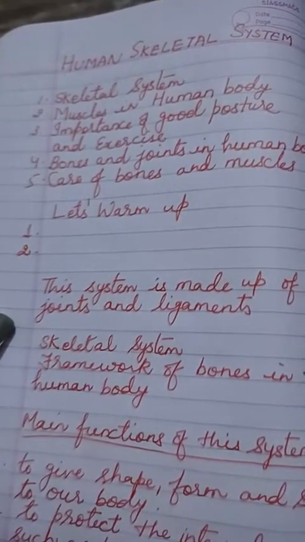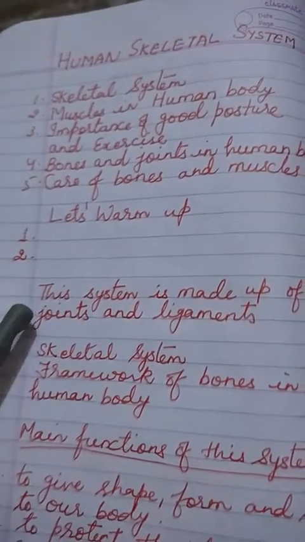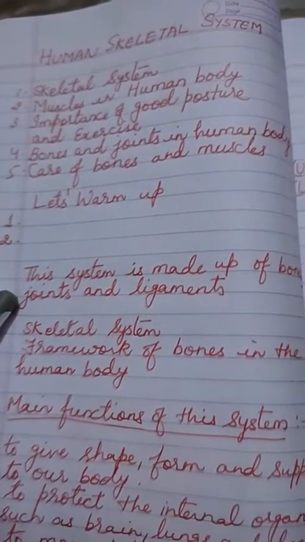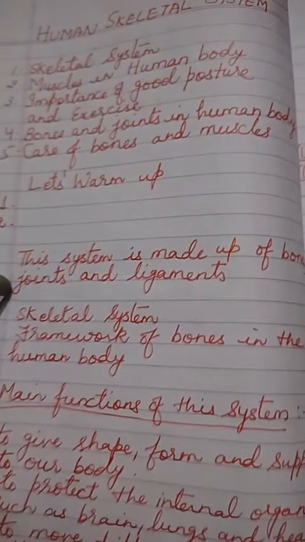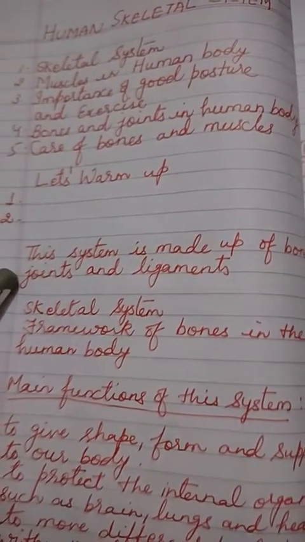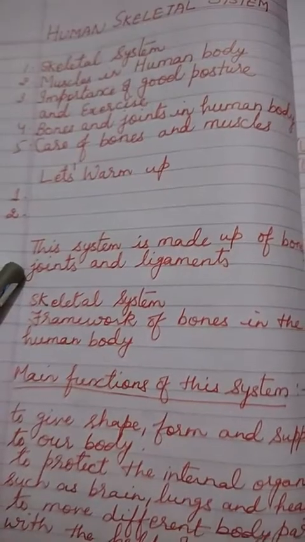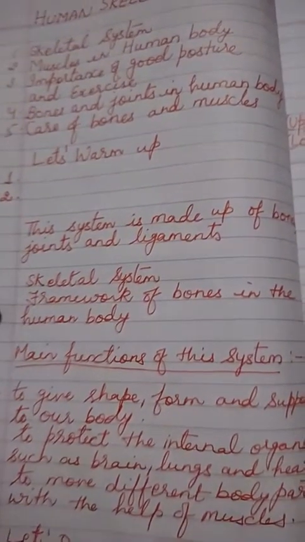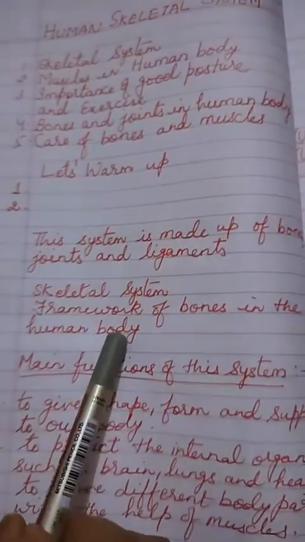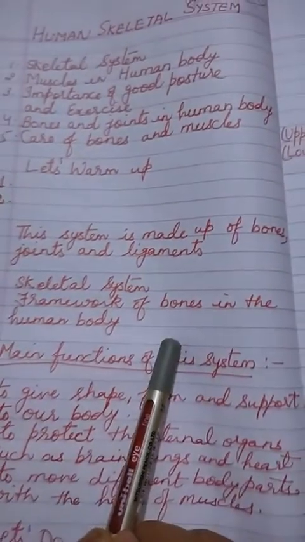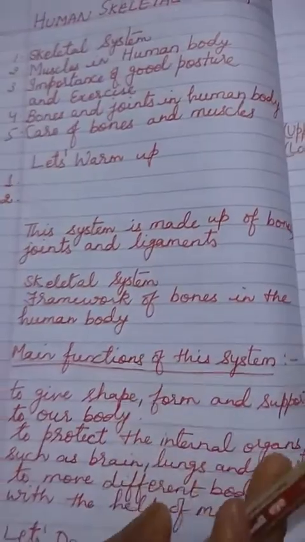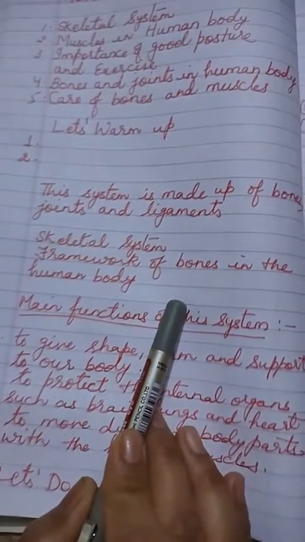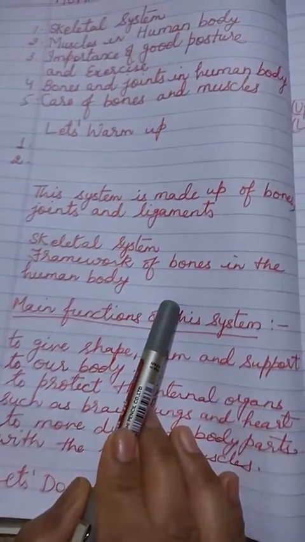Human skeletal system is made up of bones, joints and ligaments. Each time we walk, stand or sit in a chair, we are using our bones, muscles and joints. Without these, we will not be able to move our body parts. So let's discuss the skeletal system. Skeletal system basically is the framework of bones in the human body. All the bones in the human body form a framework which is known as the skeletal system or the skeleton.